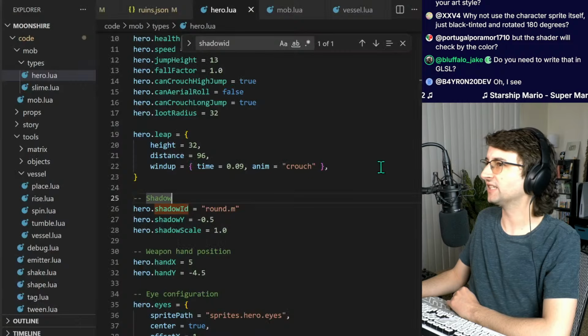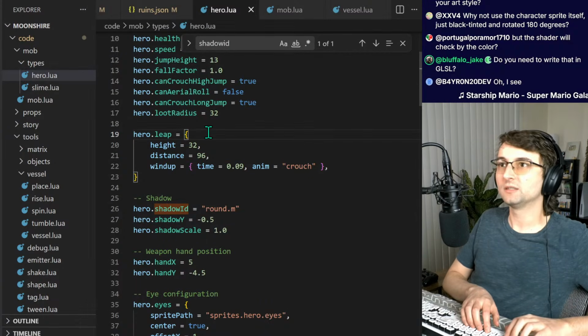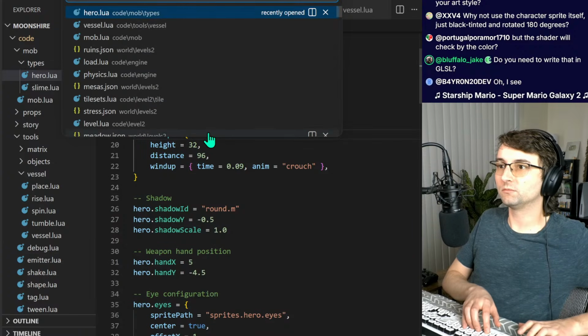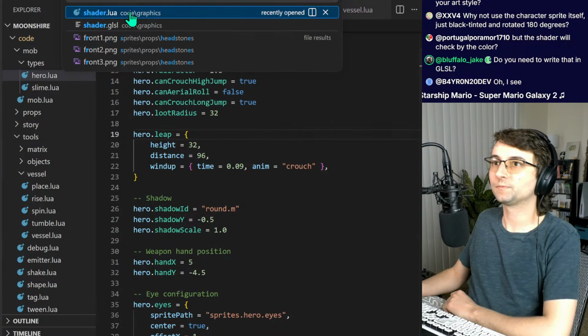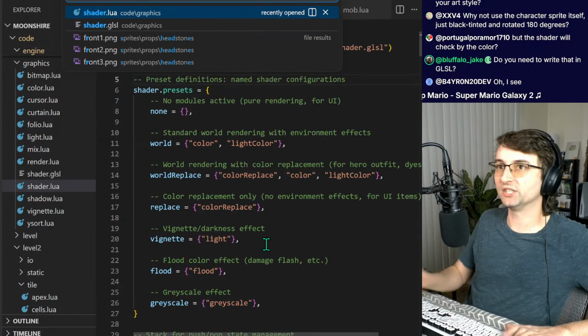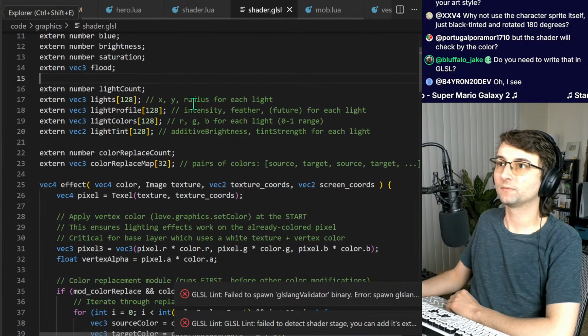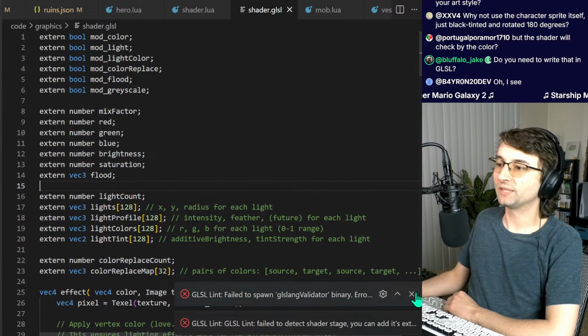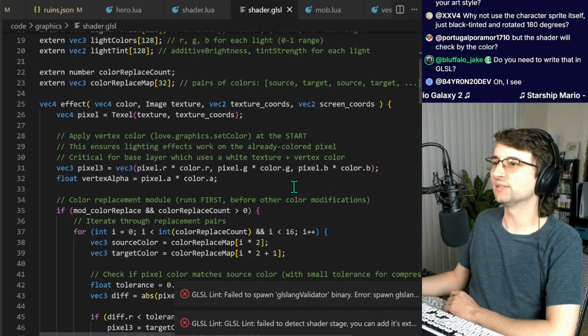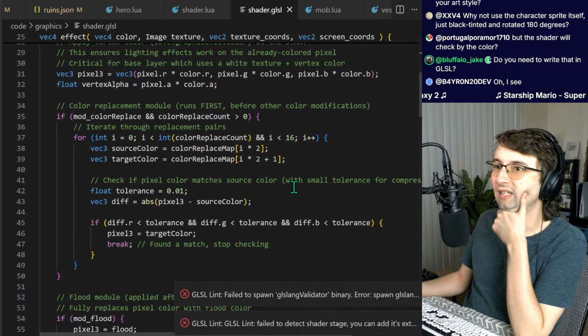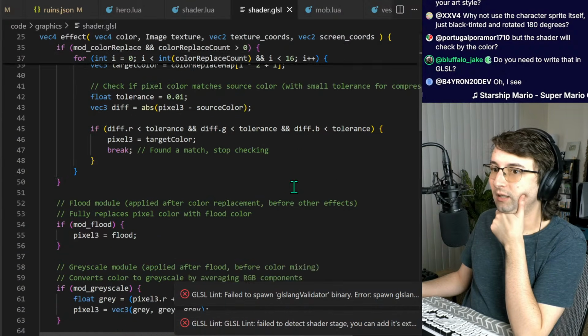Because I think I actually can show this. Actually, it's shader.glsl because we split it up. So this is what, oh, this looks so ugly. But this is what the shader code looks like.